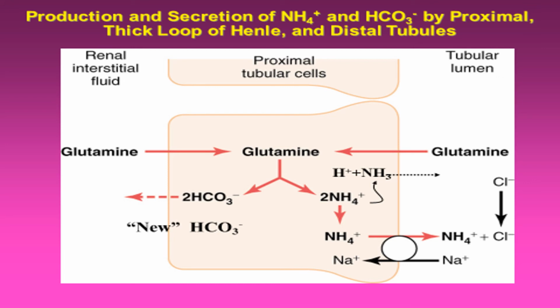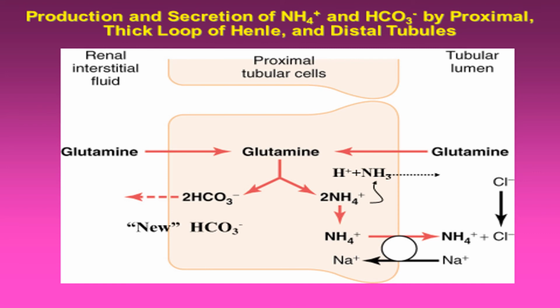These are the proximal tubular cell, this is the interstitial fluid, and this is the tubular lumen. In the tubular cell, carbon dioxide and water form carbonic acid and then bicarbonate and hydrogen ion are produced.